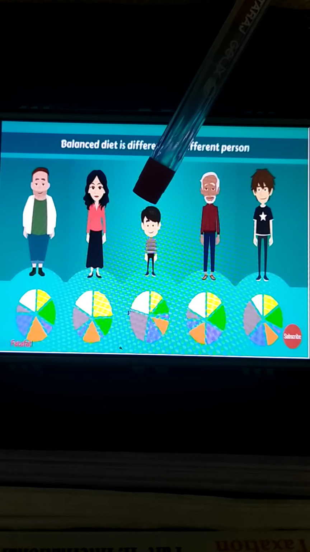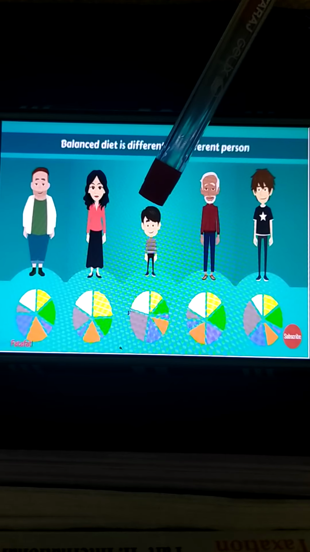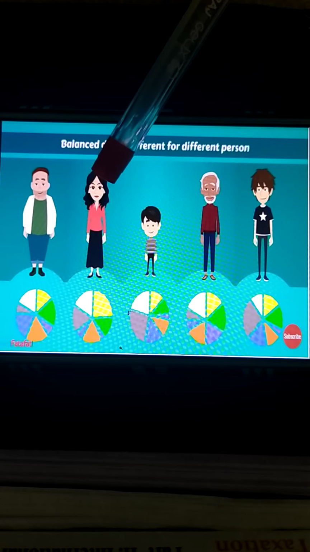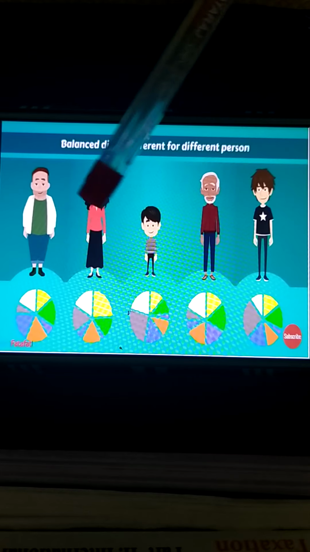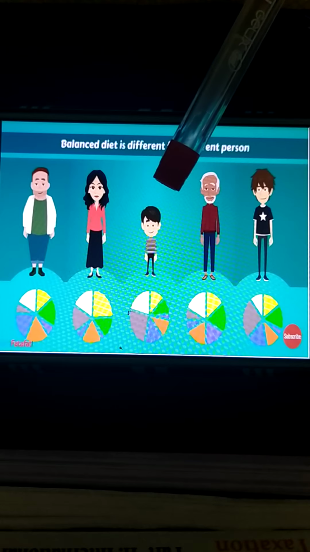A child requires more energy. So where do we get more energy from? From the carbohydrates and fats. Even the boy requires more energy than the old man and the lady. So we can say that the balanced diet is different for different persons.